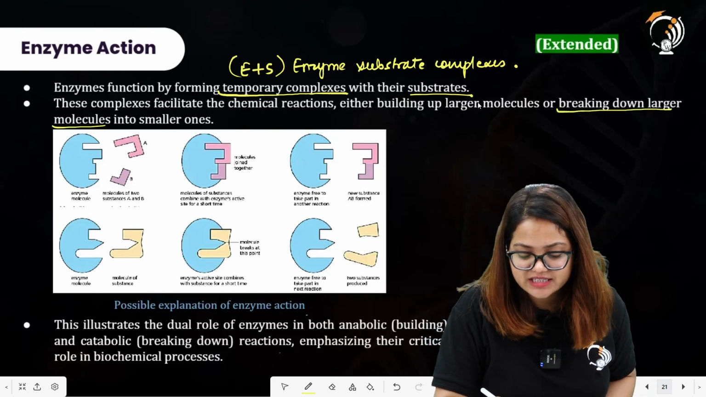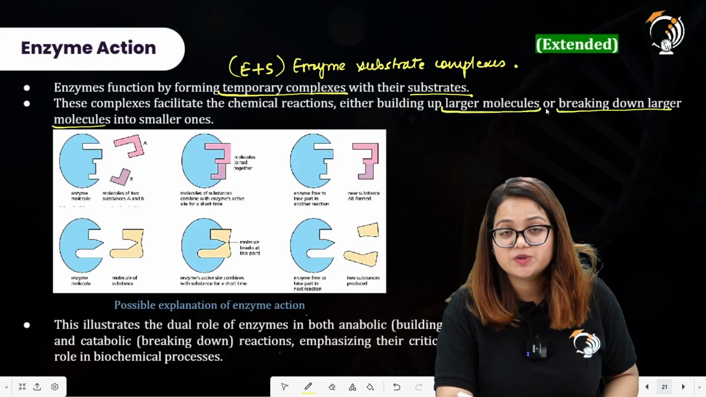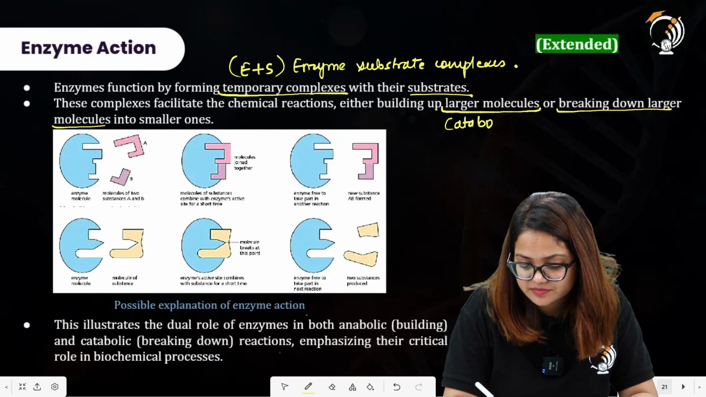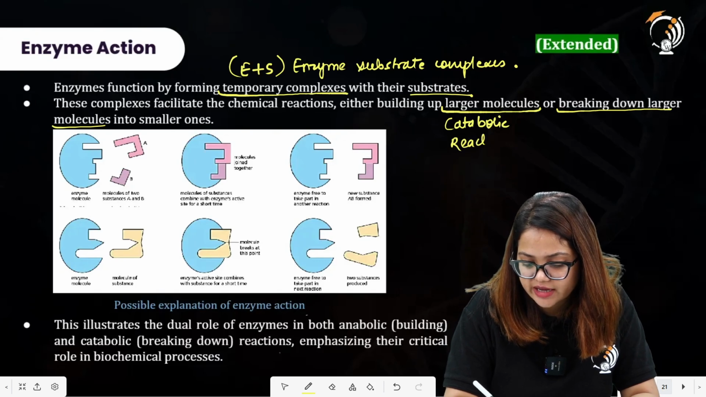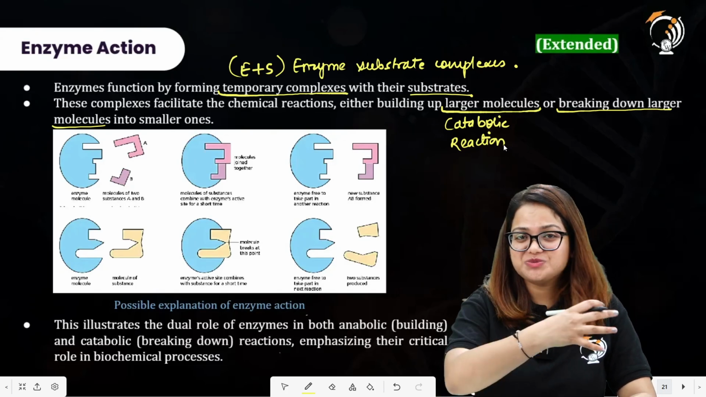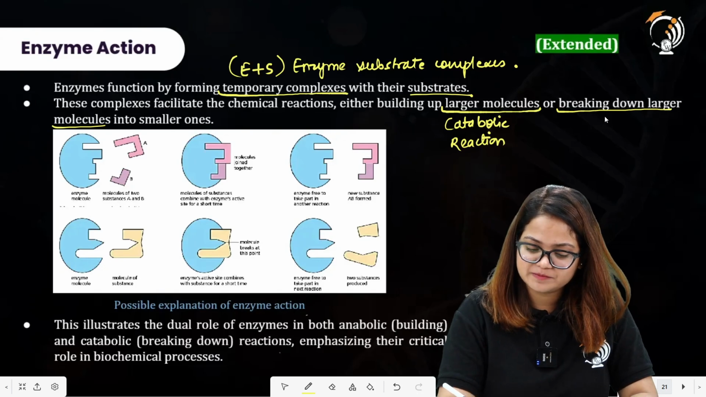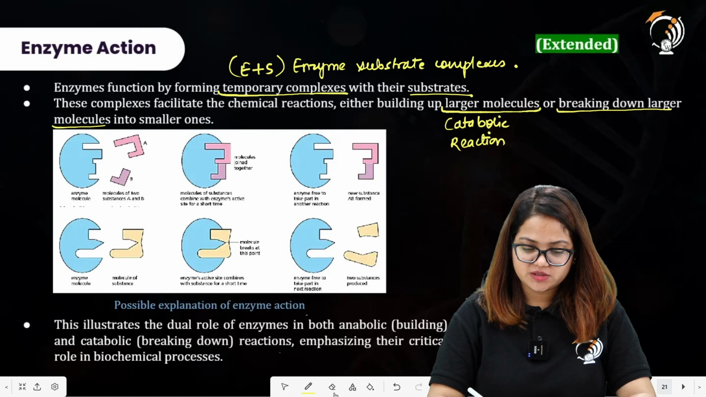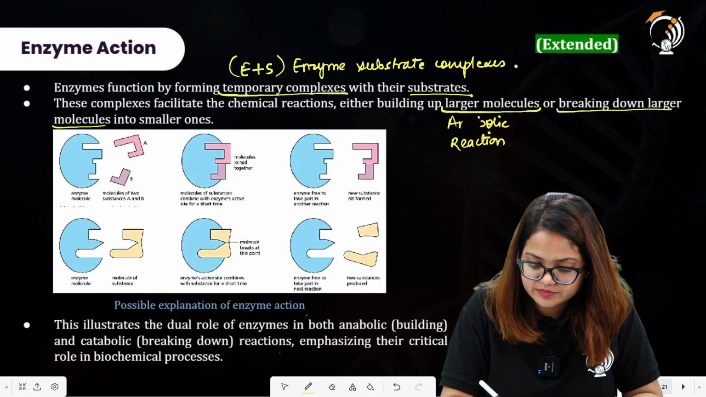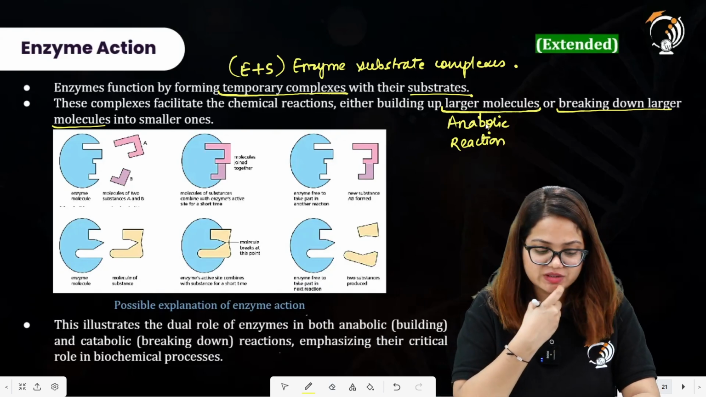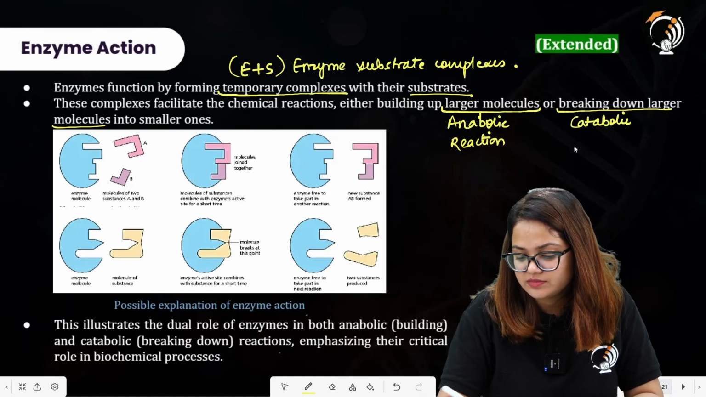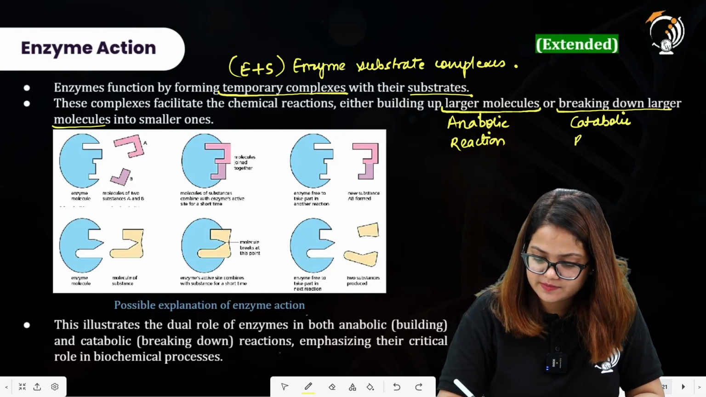And what is that type of reaction in which large molecules are made from smaller molecules? That is catabolic reaction. Catabolic reaction. And what is meant by the reaction that includes breaking down of the large molecules into the small molecules? That is, so I have just made a mistake over here. So this is anabolic reaction. And breaking down the larger molecules into smaller ones, this is catabolic reaction. Catabolic reaction.